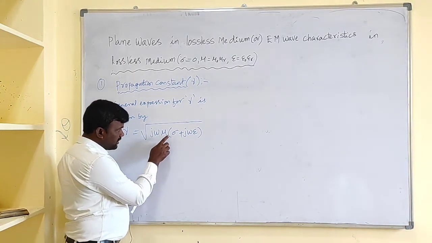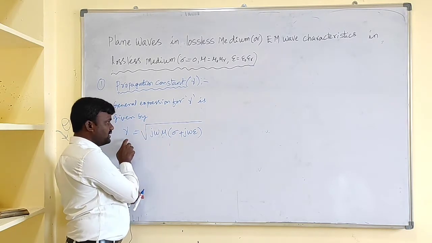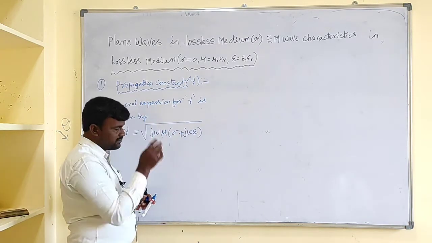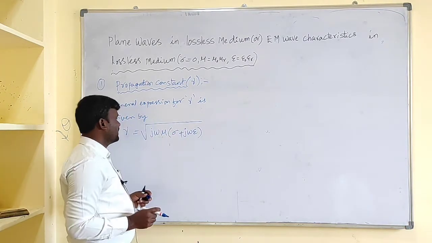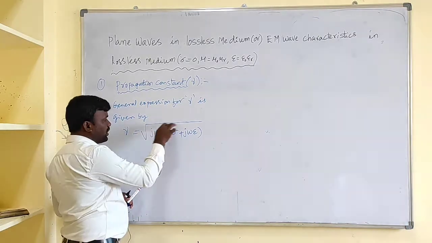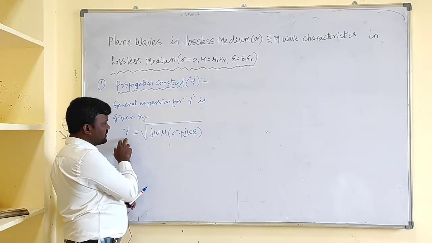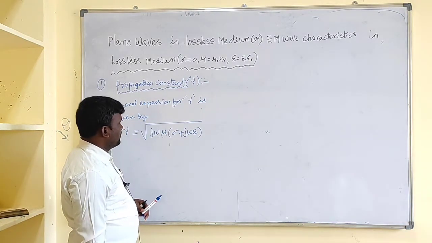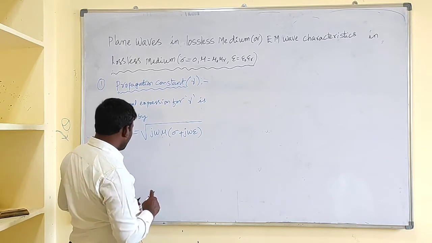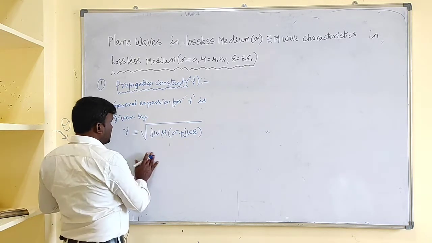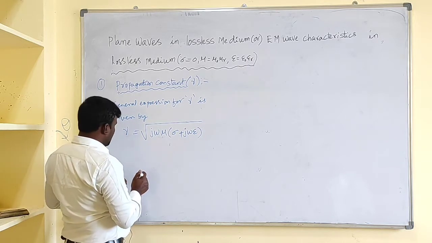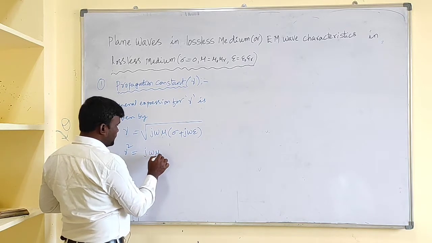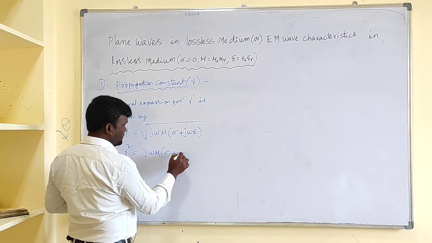Gamma square is j omega mu into sigma plus j omega epsilon, whereas gamma is under root j omega mu into sigma plus j omega epsilon. In the previous video, I forgot to write gamma as the root of this one. Now apply square on both sides. We will get gamma square equal to j omega mu into sigma plus j omega epsilon.